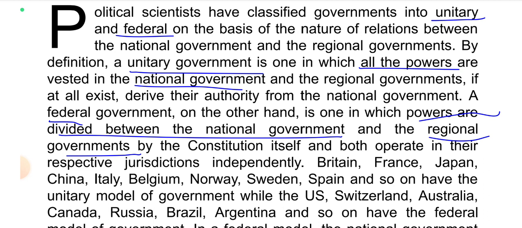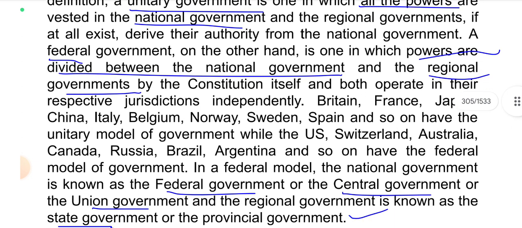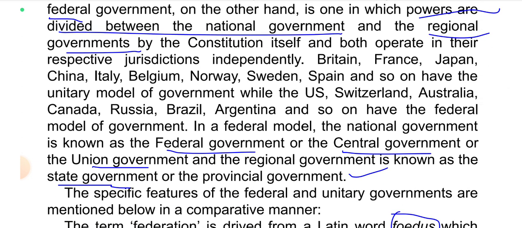By definition, a unitary government is one in which all the powers are vested in the national government and the regional governments, if at all they exist, derive their authority from the national government. A federal government, on the other hand, is one in which powers are divided between the national government and the regional governments by the constitution itself, and both operate in their respective jurisdictions independently.